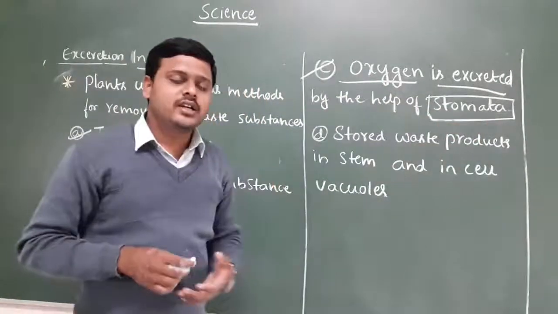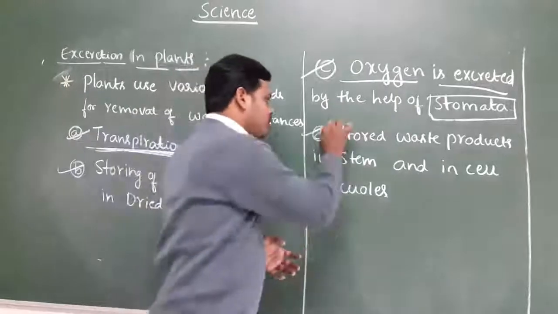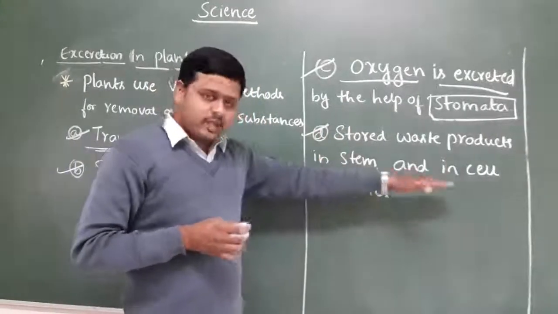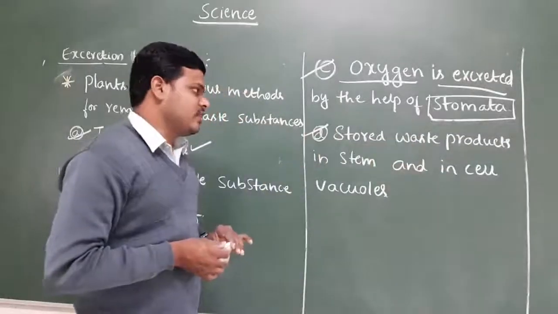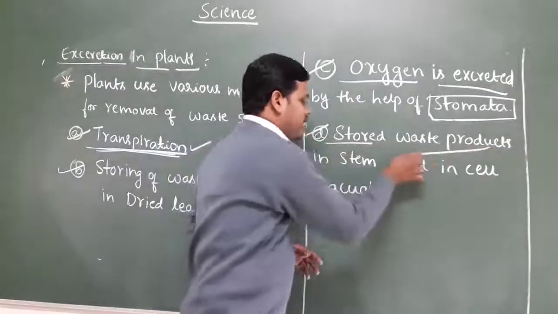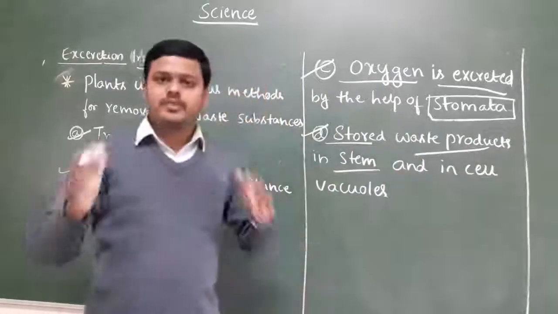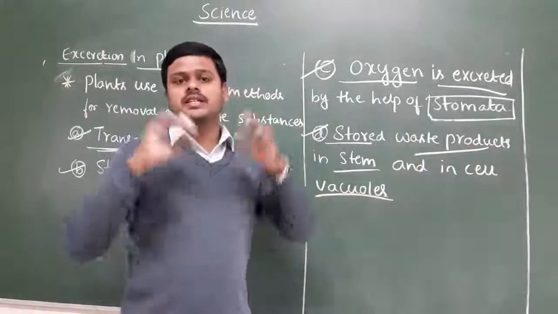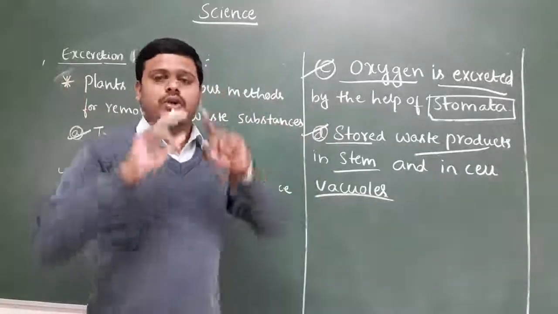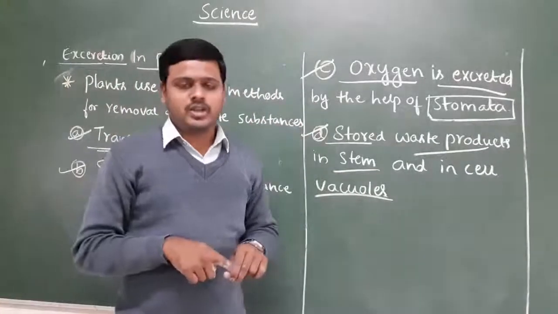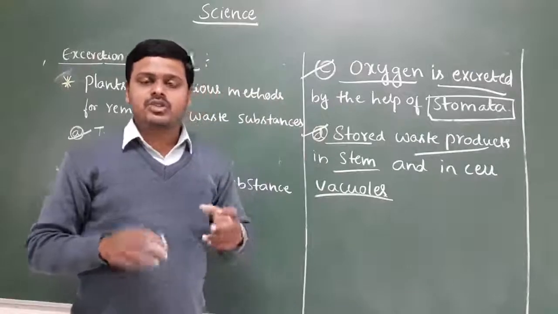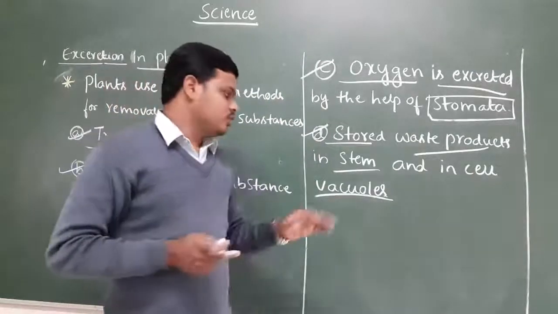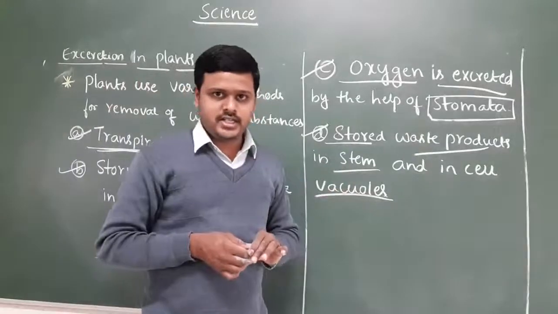After that, the plant uses one more method for the removal of waste substances, that is storing the waste products in the stem of the plant body as well as in the vacuoles present in the plant cell. In the plant cell there are vacuoles, and these vacuoles are very helpful to store the waste products.